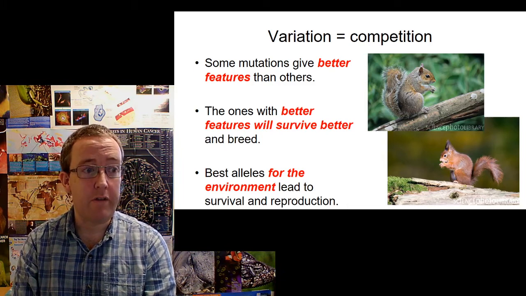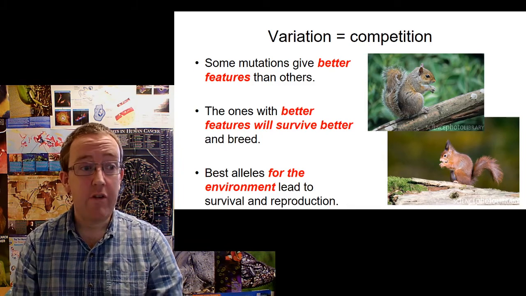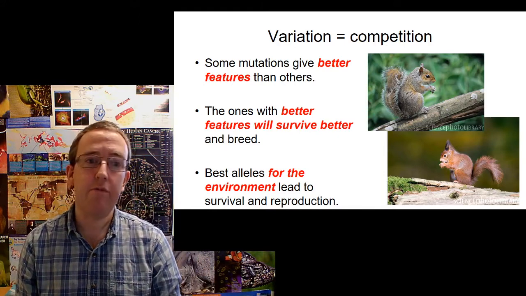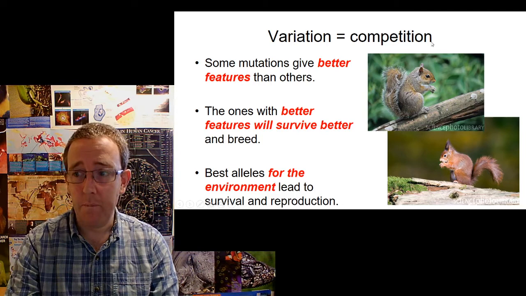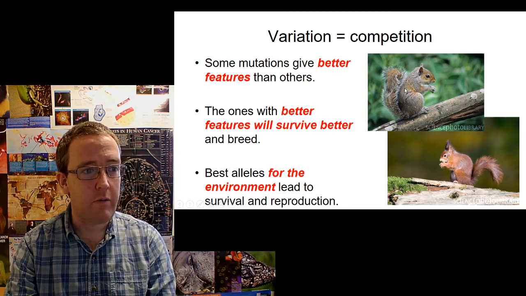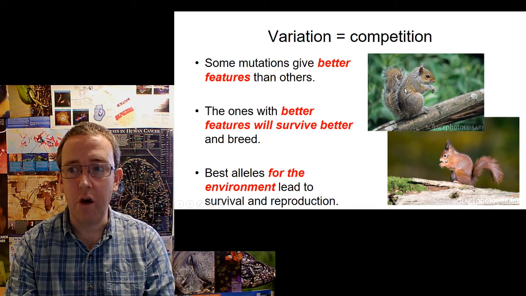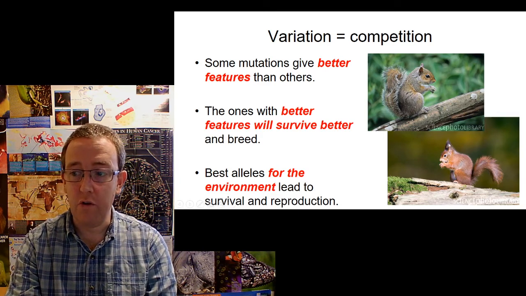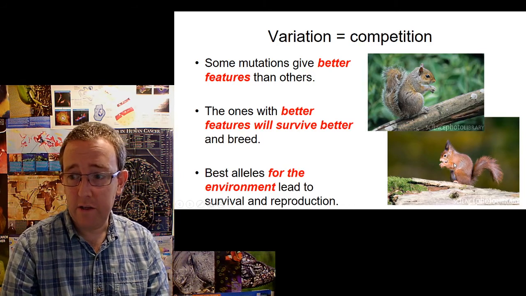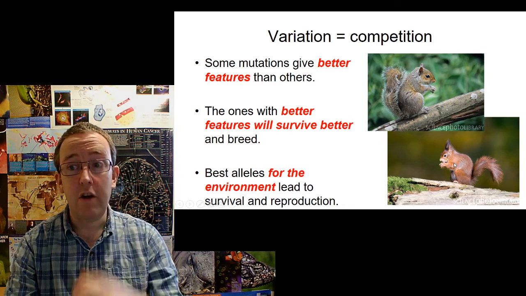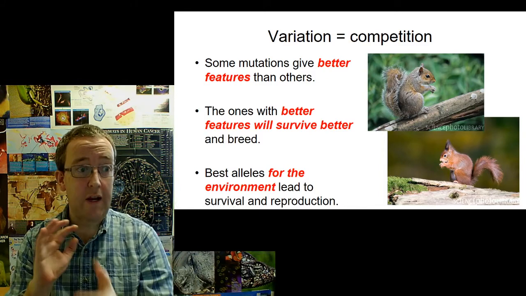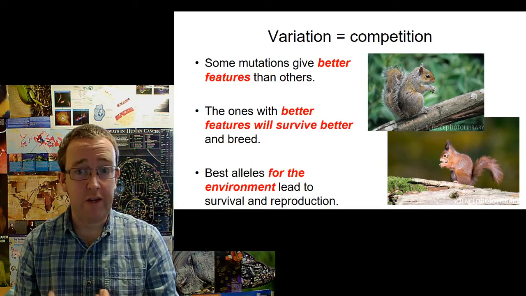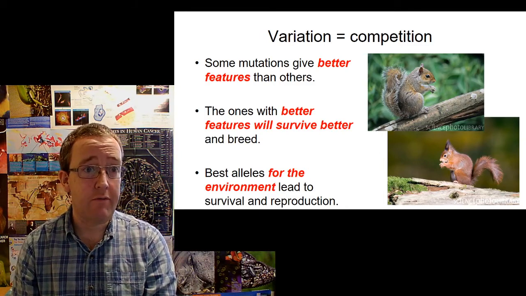Okay, now we're not going to linger on this too long. You can go and look at what pine martens are, but in areas where pine martens live, you're actually seeing that go back the other way. You're seeing the numbers of grey squirrels declining and the number of red squirrels increasing. Because it turns out, if you're a massive fatty, like the grey squirrel here, you can't go to the end of a thin branch to escape a pine marten, which is like a ferret-like predator. Whereas if you're a little lightweight, skinny fella like the red squirrel, you can. Okay, so the environment changing favours different alleles of different genes, and obviously, as the environment changes, what's advantageous changes, and which individuals survive changes.